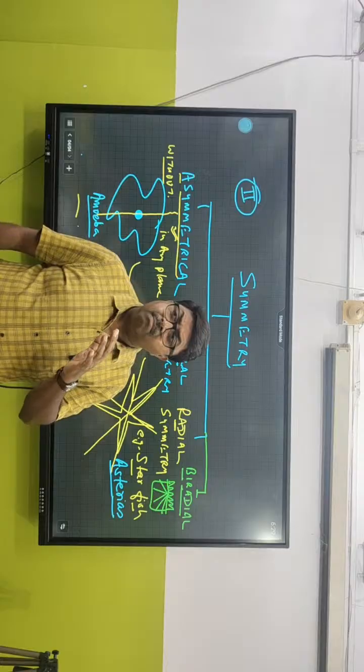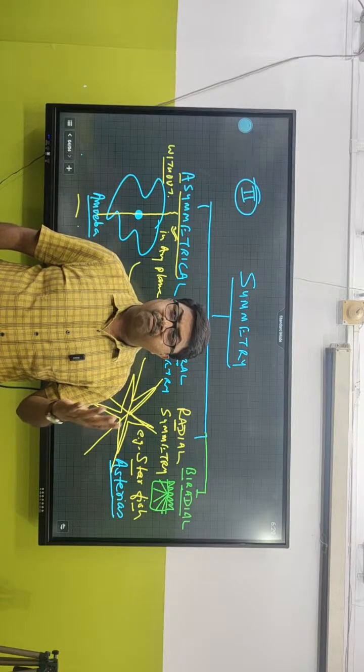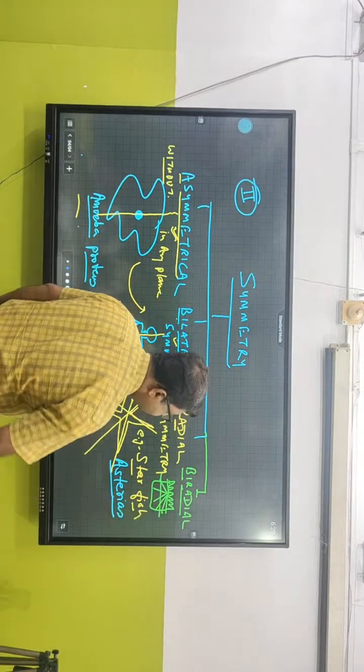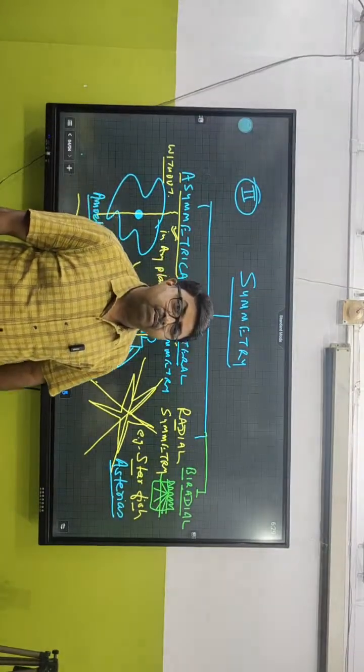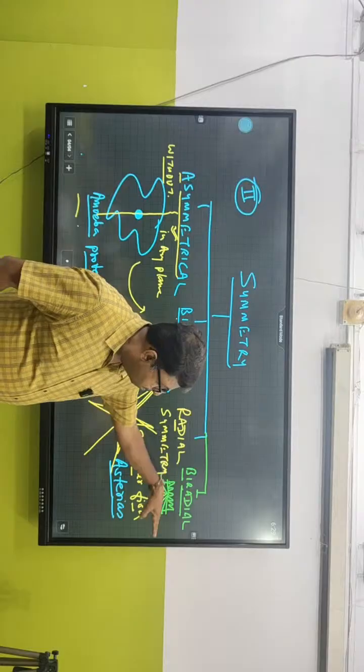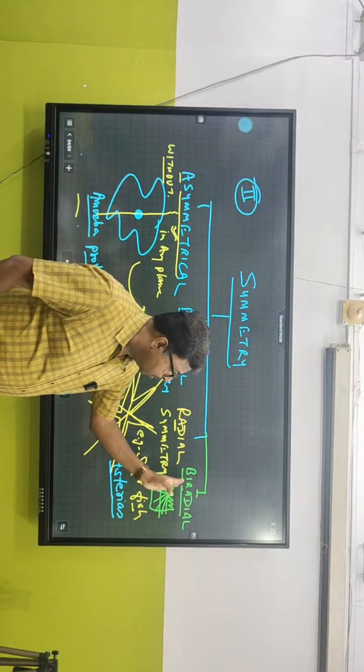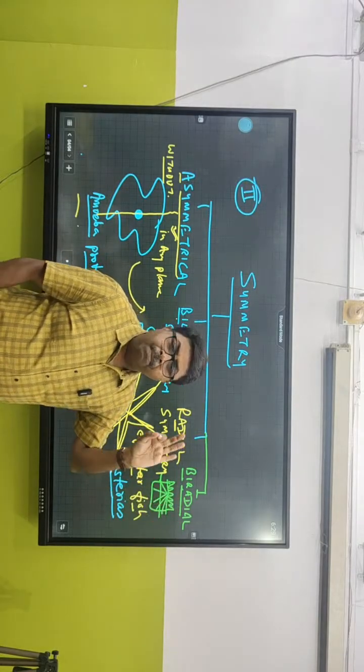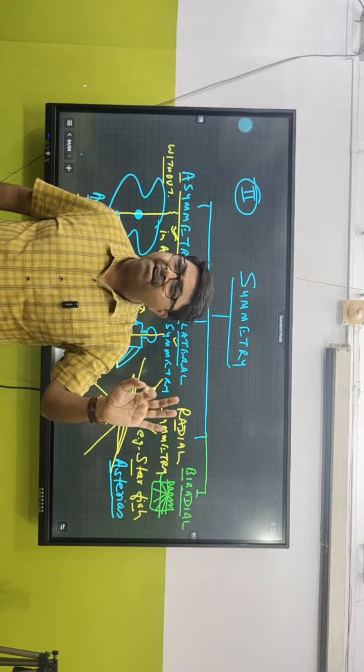Not 20, 10 more friends have come. What are you going to do? You want to cut it from here? So how many pieces are you now going to have? 20 pieces. So this shows what? Bilateral symmetry as well as what? Radial symmetry. So the majority of the Cnidarians show biradial symmetry.